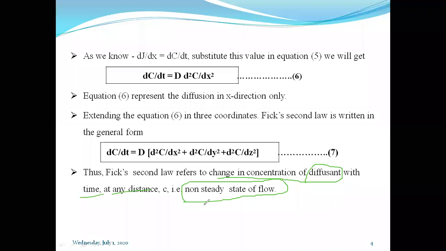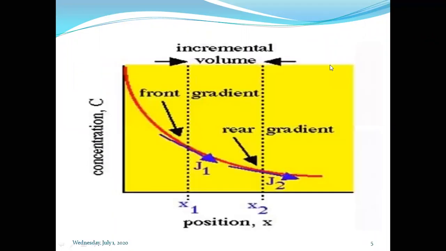And as we are not getting a constant dm by dt value, the system is a non-steady system. Okay, this is overall about Fick's second law of diffusion.